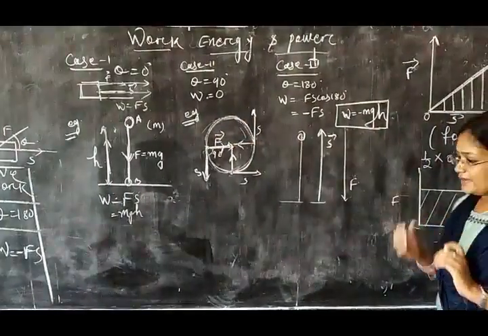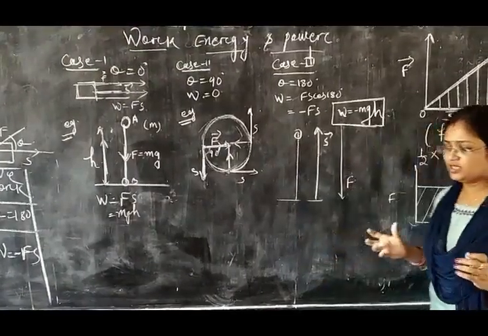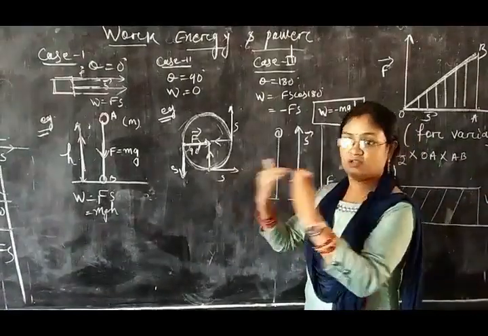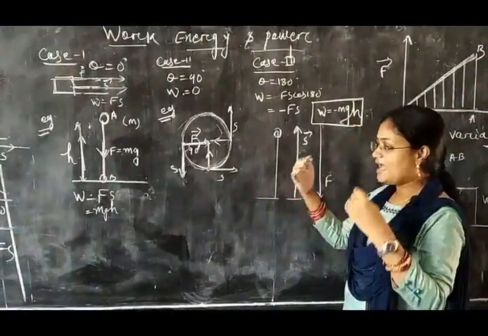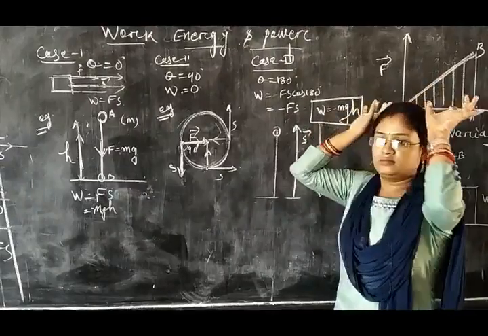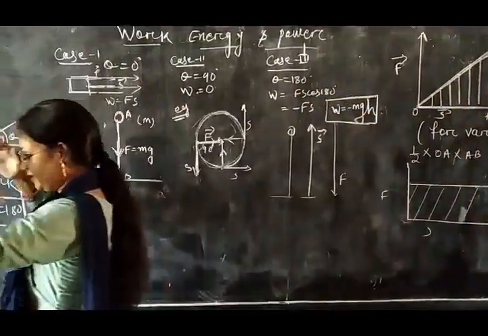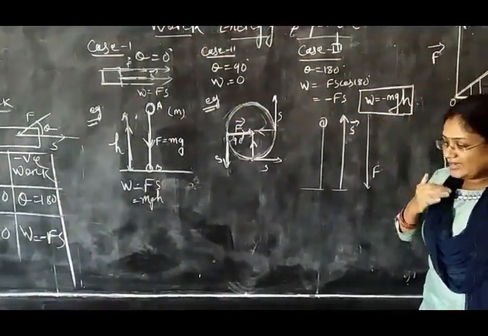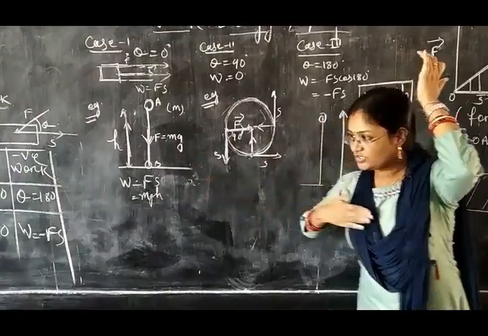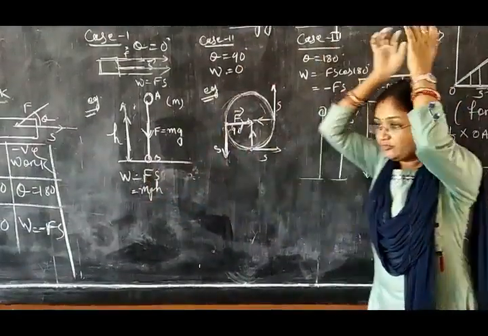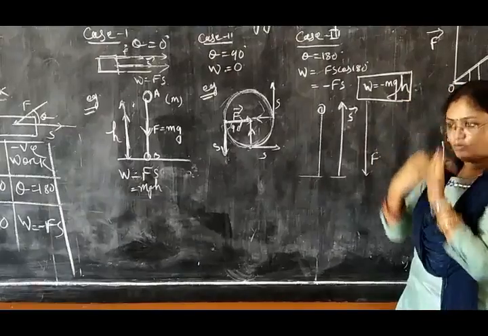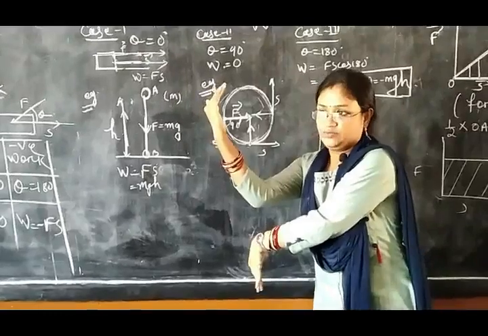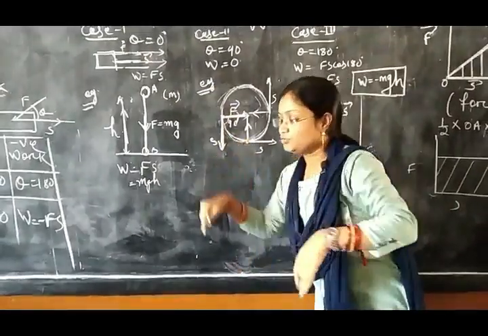And one more example I can give you. Suppose one porter is moving in the horizontal direction and carrying a load. When the porter is carrying a load and walking in the horizontal direction, this is your displacement, and the force of gravity is in the downward direction, perpendicular to the displacement. So work done is 0.